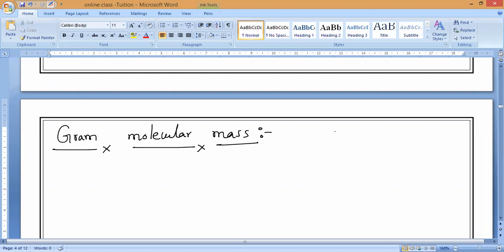Instead of atoms, what will come here? Molecules. Yes, that's right. The amount of substance whose mass in grams